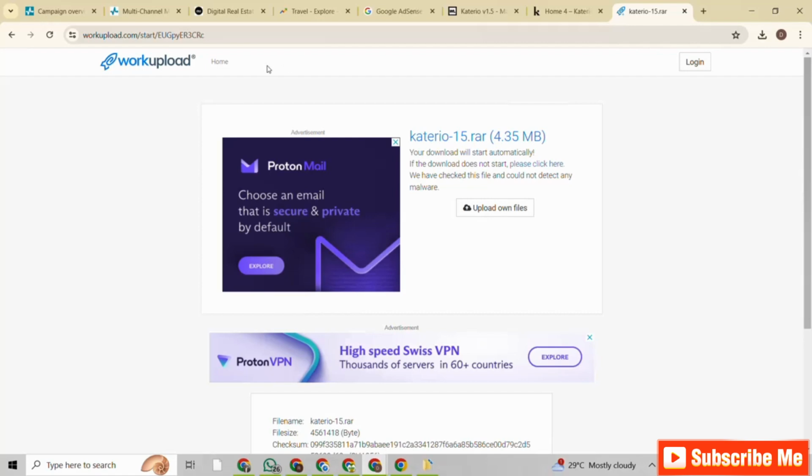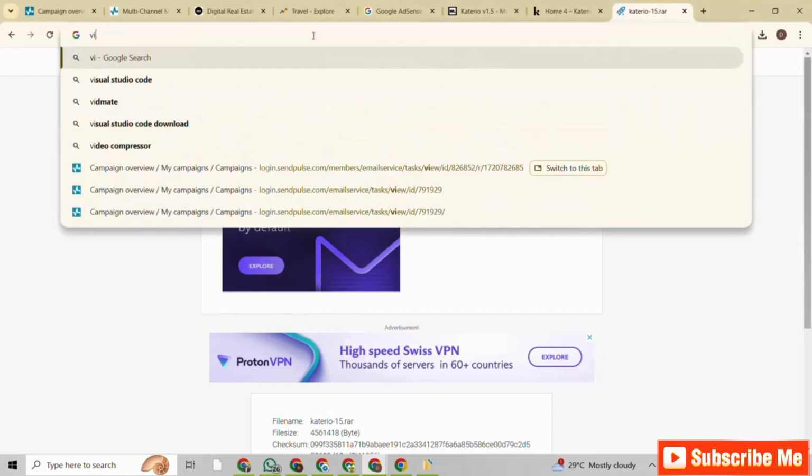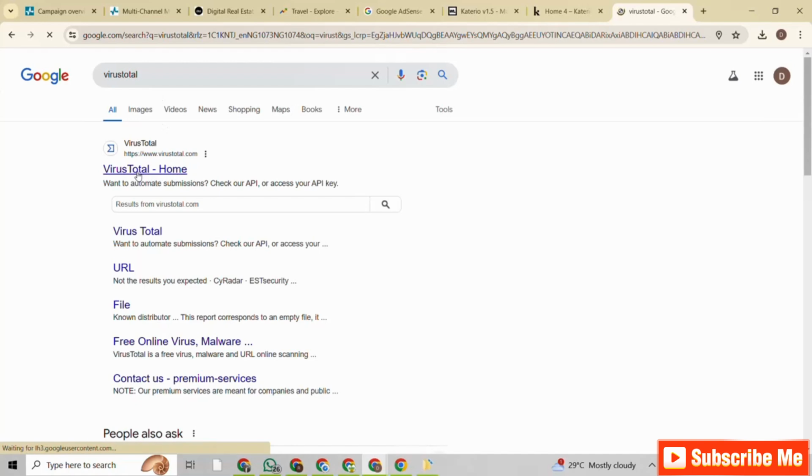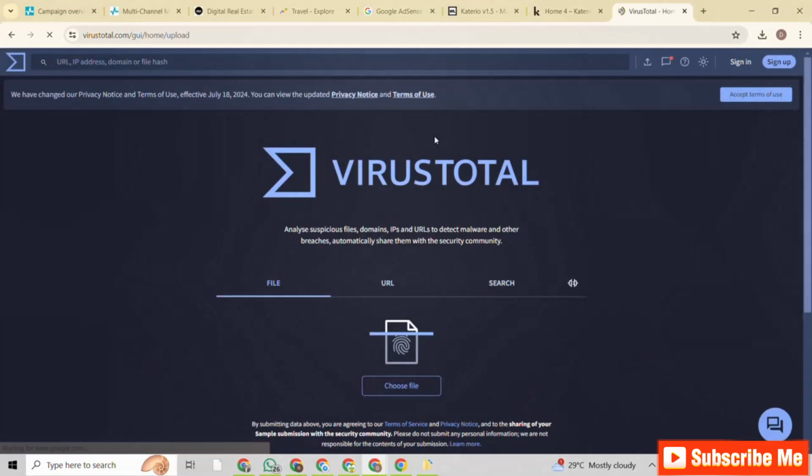So that is why you want to check the file for virus. You want to scan the downloaded file for virus and be very sure that it is safe to use. So what platform do you get to do that from? I use a platform like Virus Total. Virus Total gives us the opportunity to check or scan our folders and our files. So this is Virus Total.